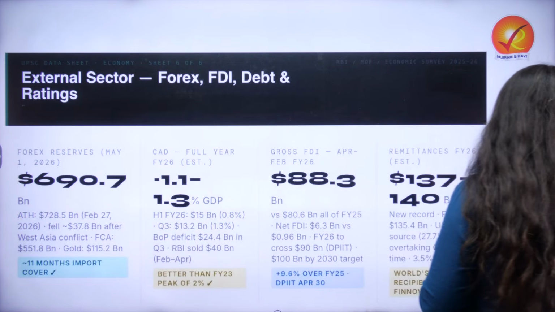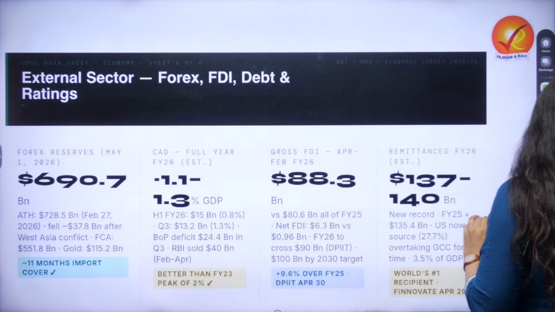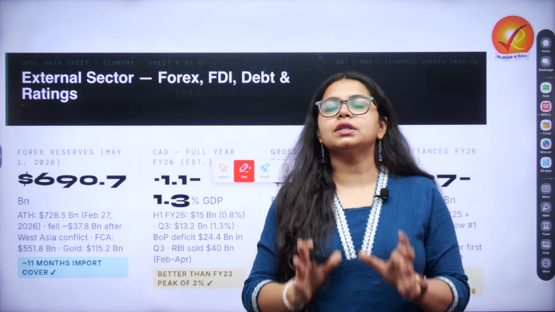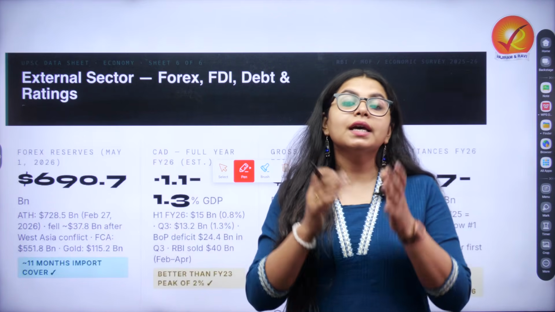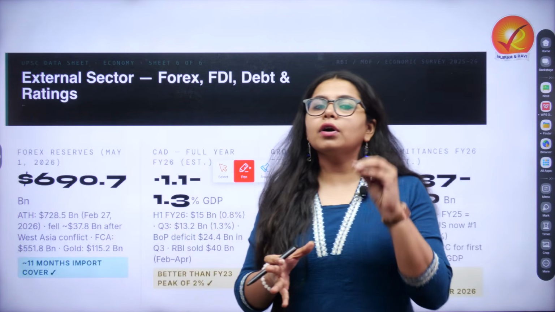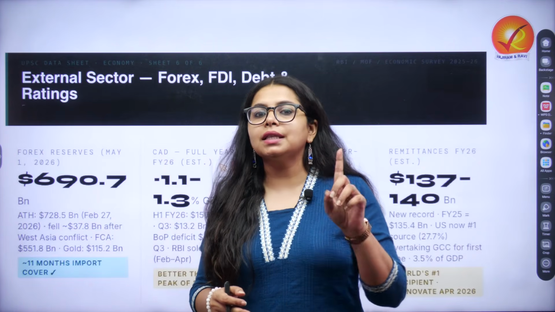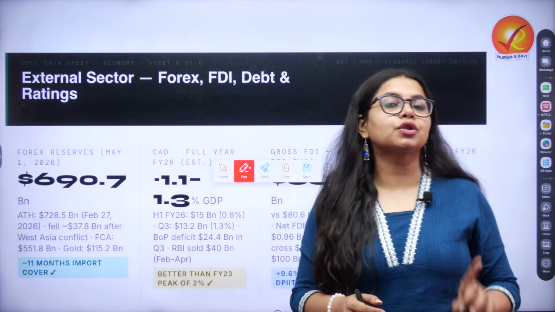When we are talking about external sector, the biggest thing that becomes a very important picture into how stable your country looks is forex reserves. Given the Iran war crisis as of now, forex reserves have been moving and fluctuating a lot, especially on the downside.